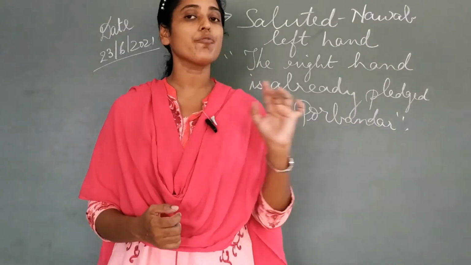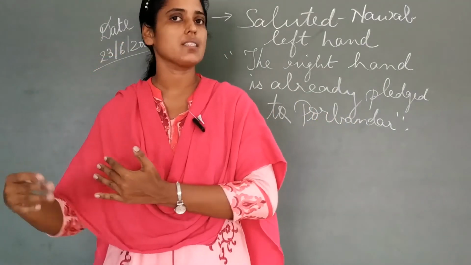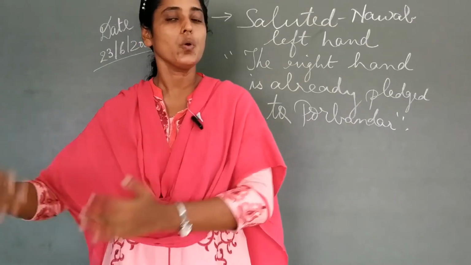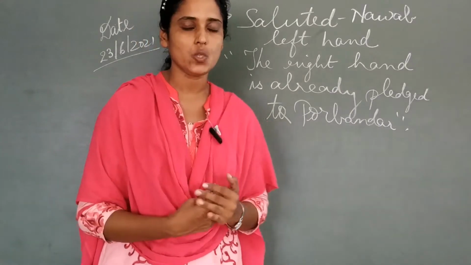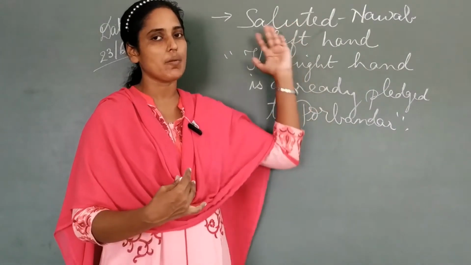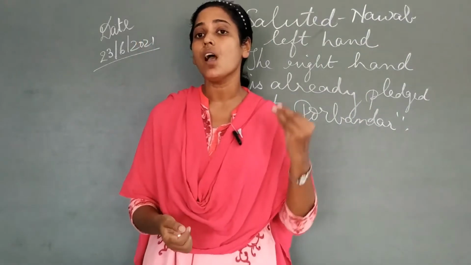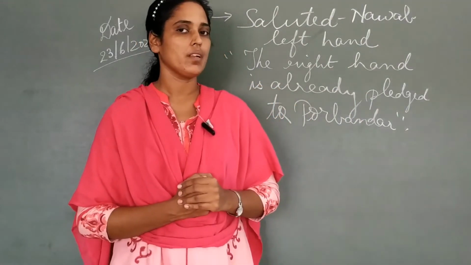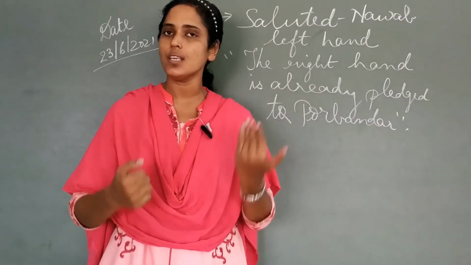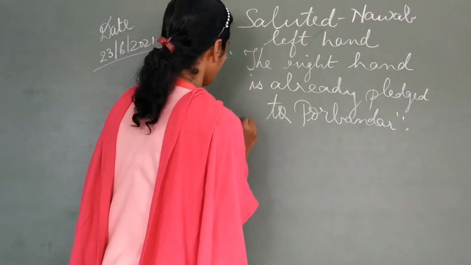This was the first incident, passed on to his son, that is Karamchand Gandhi, and then to his son, that is Mahatma Gandhi. So we can say that fearlessness was inherited from his grandfather. Gandhiji got it from his grandfather, then from his father. So this was the first incident where we can see how fearless they were: Gandhiji's grandfather, father, and Gandhiji himself. Then moving to the second incident.